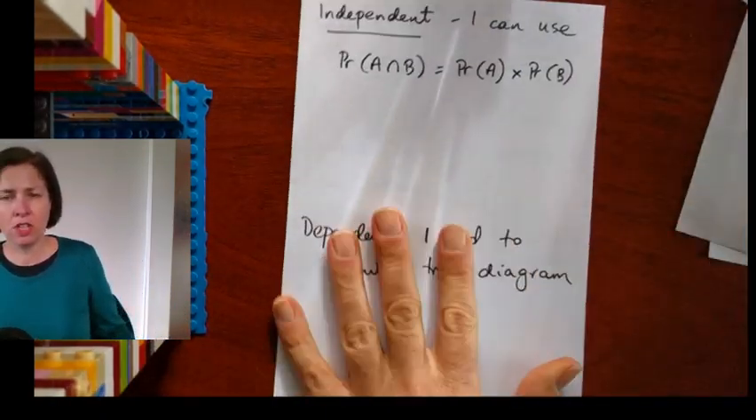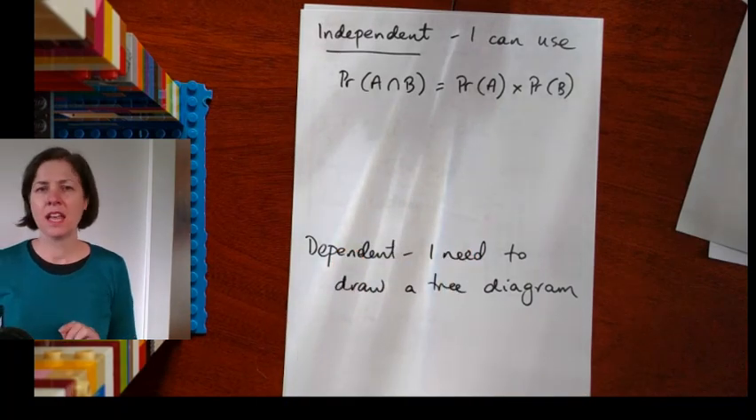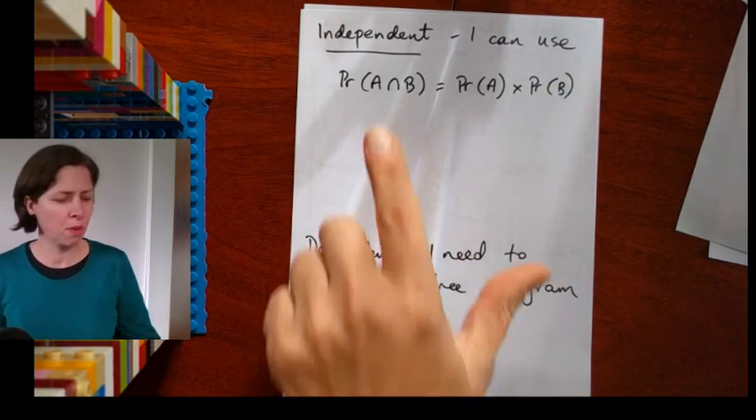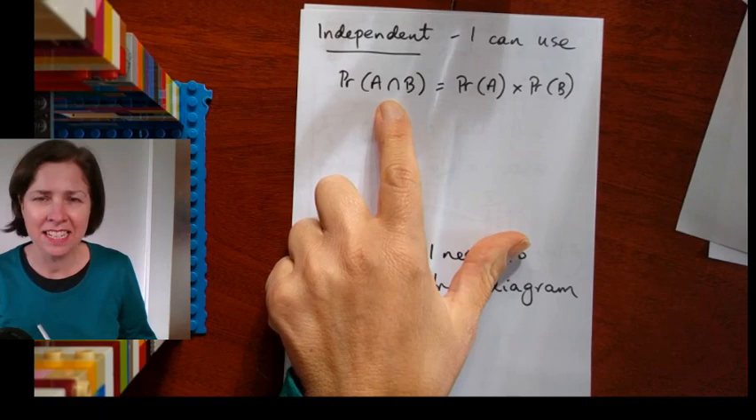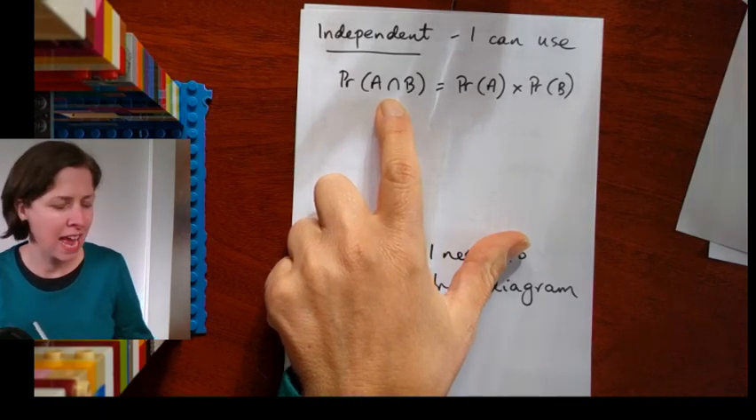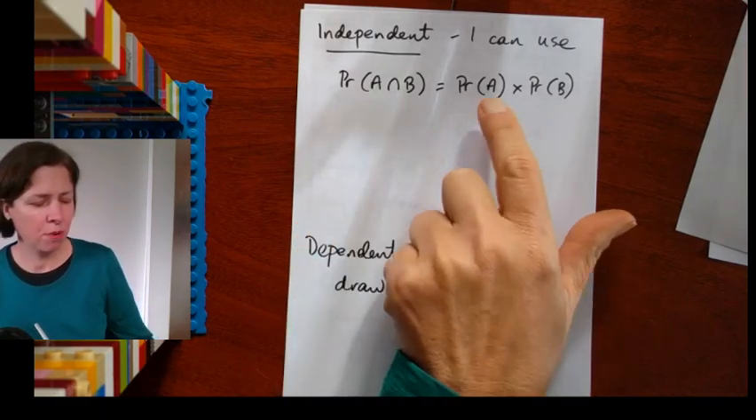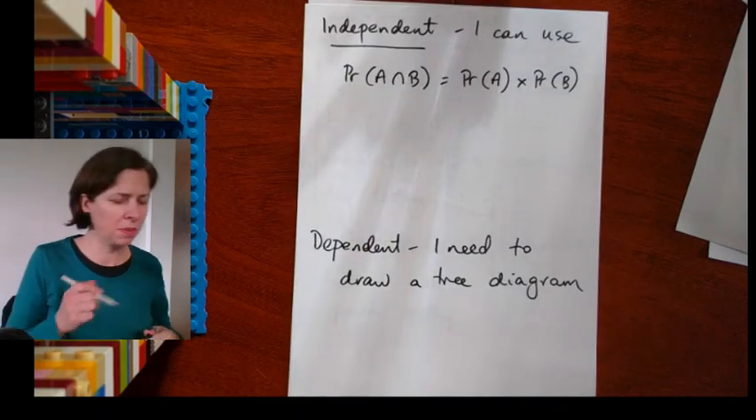Now, if I've got independent events, then I can use this rule. The probability of A intersecting B, that is the probability of A and B happening, is the probability of A times the probability of B.